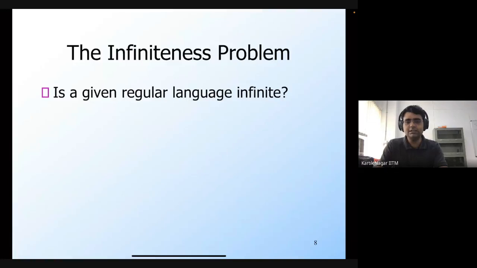Like we considered languages having strings with even length or odd length, beginning with 0, ending with 1, and so on. All of these are infinite languages, in that there are an infinite number of strings present in the language. So now the question that we are asking is, if you are given some representation of a regular language, then does the language have an infinite number of strings? So how would we do this? Are there any suggestions for this?